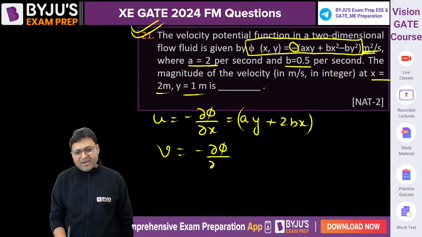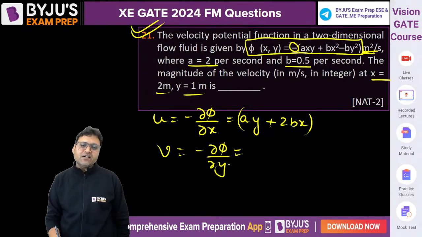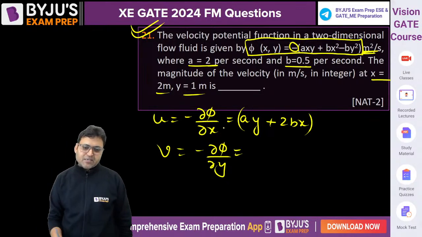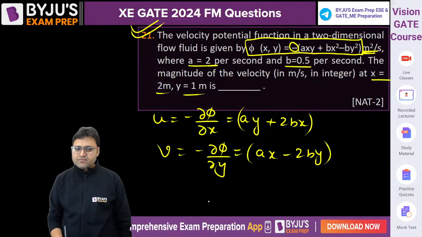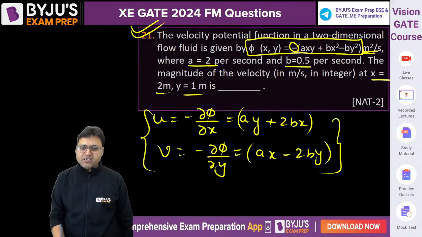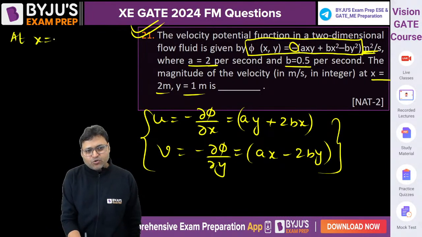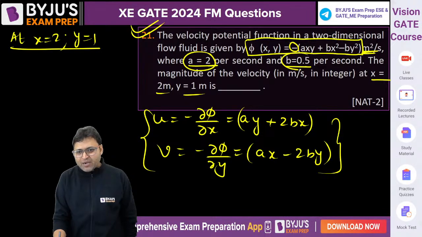Minus of del phi by del y. The negative derivative of the velocity potential function with respect to space gives the velocity in that particular direction. Because the negative sign is there, differentiating with respect to y gives a into x minus 2by. This will be the expression. Now at x is equal to 2 and y is equal to 1, a will be equal to 2 and b is equal to 0.5.